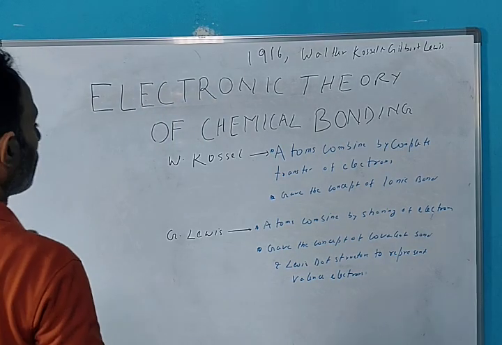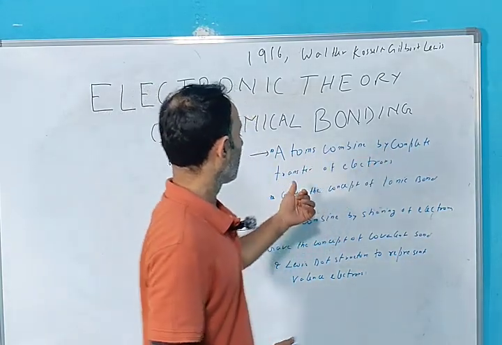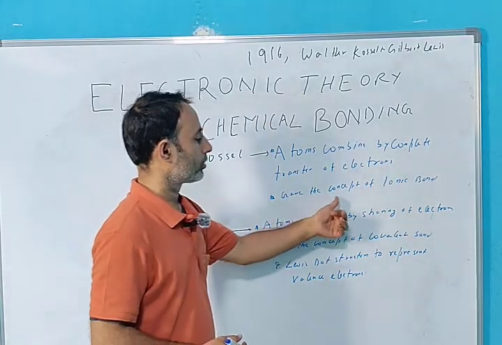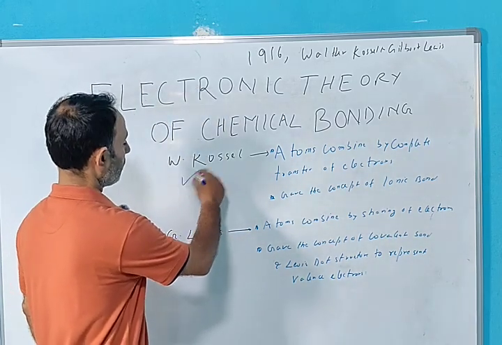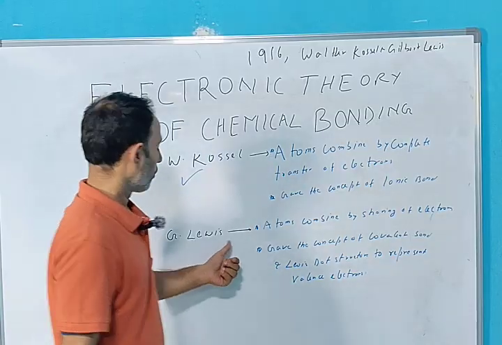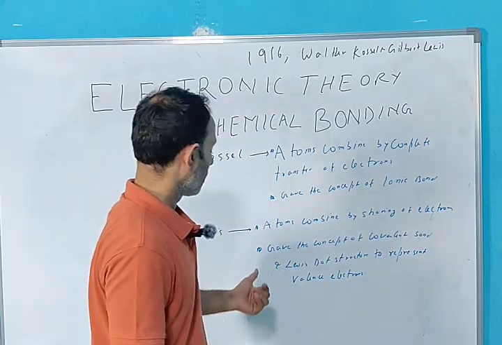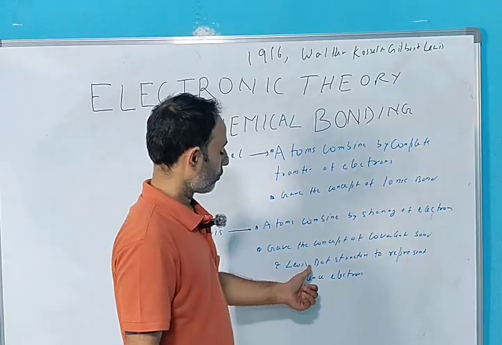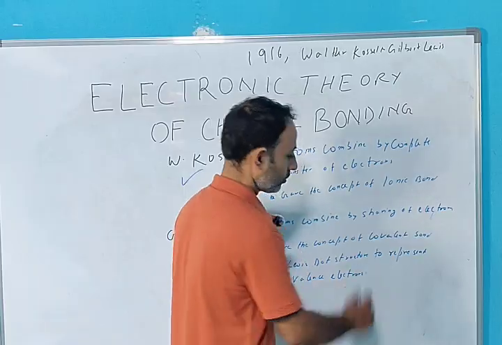So Mr. W. Kossel said that atoms combine by complete transfer of electrons and gave the concept of ionic bond. So the concept of ionic bond is given by Mr. W. Kossel. Mr. G. Lewis or Gilbert Lewis said that atoms combine by sharing of electrons and he gave the concept of covalent bond. Further, he gave the Lewis dot structure to represent valence electrons.